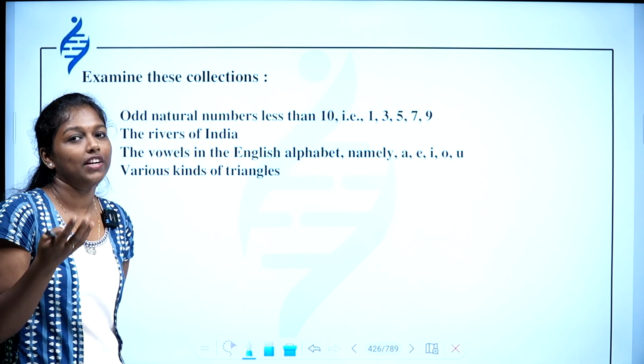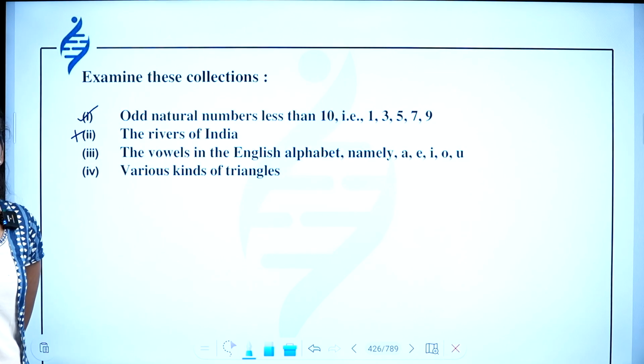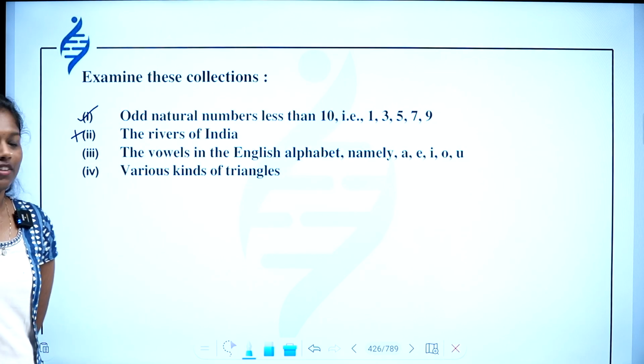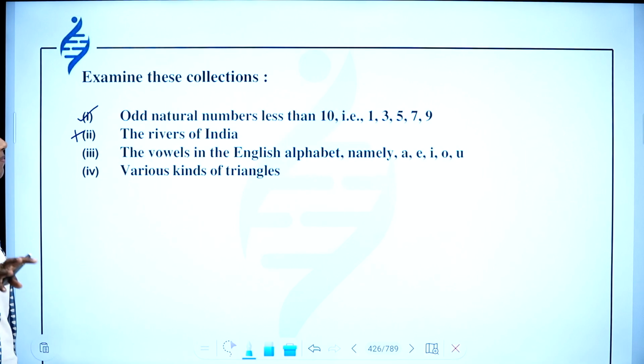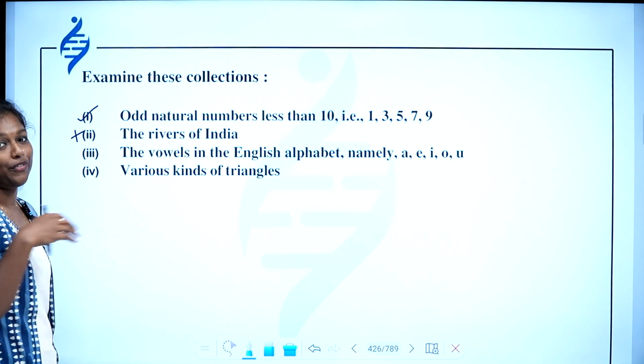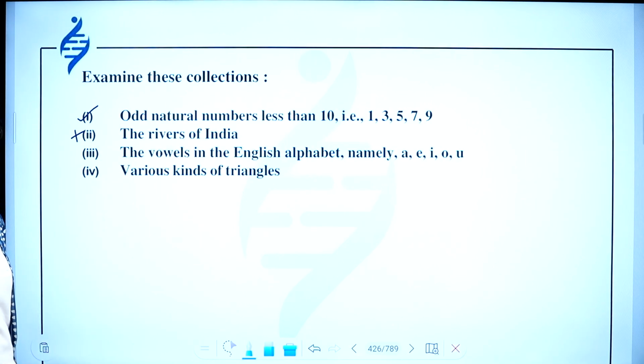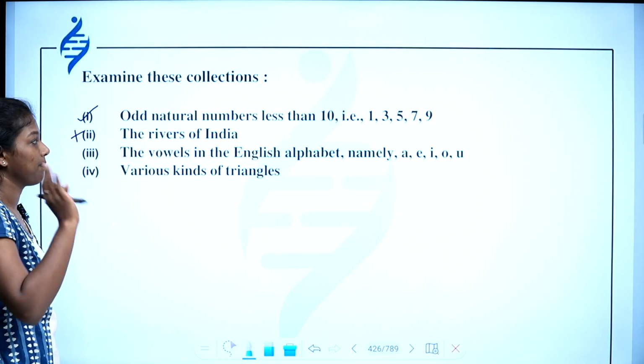So should we consider tributaries, or should we consider all those simple drains, etc.? We are having a confusion there. Okay, so that is why this is not a set.